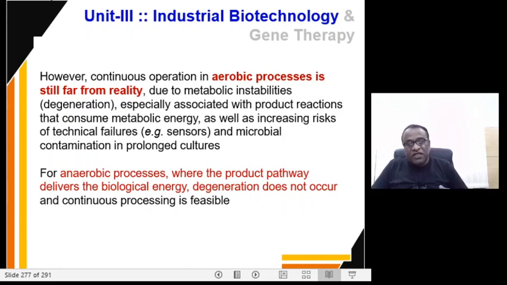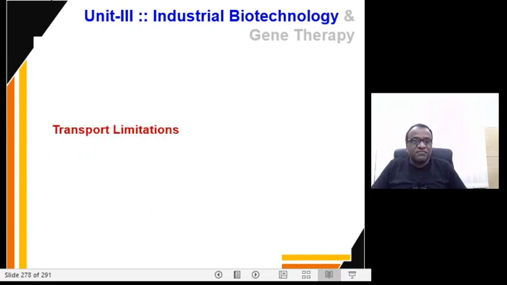So the feasibility of the fermentation process is not met. But in anaerobic process, where the product delivers the biological energy, the degeneration does not occur, and the process is feasible. The feasibility is met. Okay.